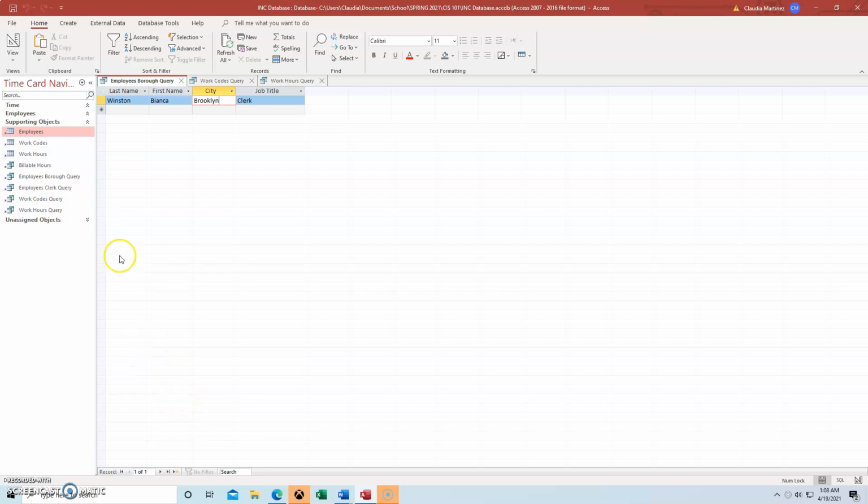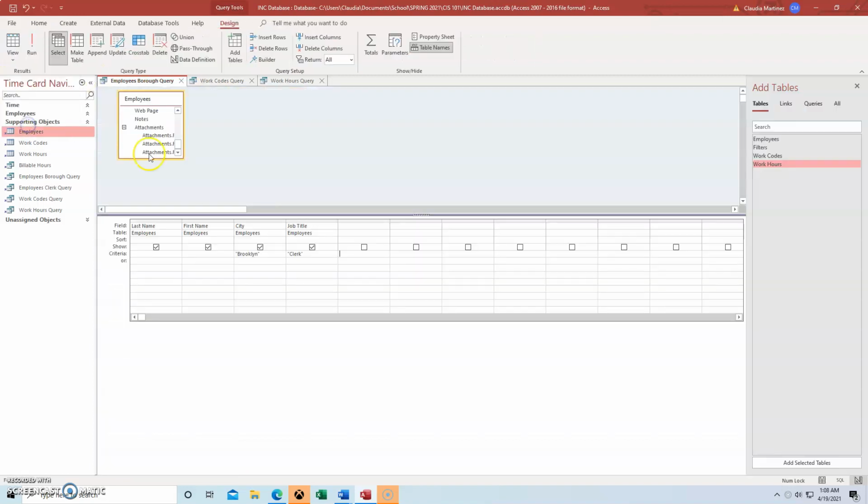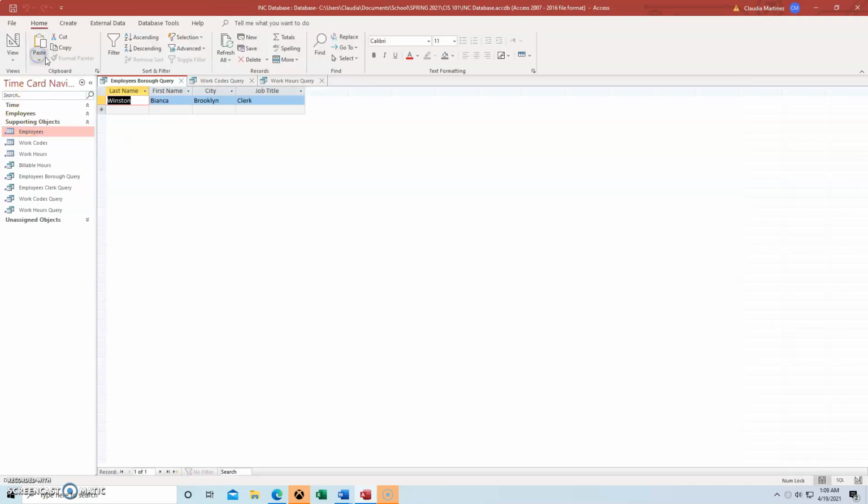This is how I came up with some of my queries. For this first one, I wanted to use quotation marks to filter out which clerk lived in Brooklyn. So I have Brooklyn under city and "clerk" under the job title in the criteria in quotation marks. We ran that and that came up to one employee who's a clerk that lives in Brooklyn.